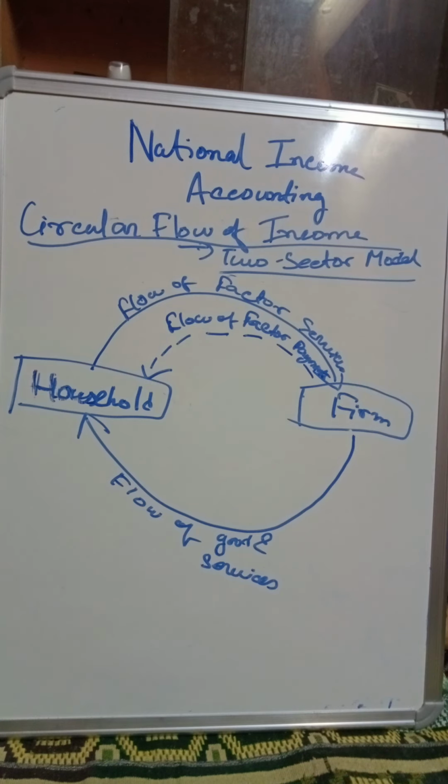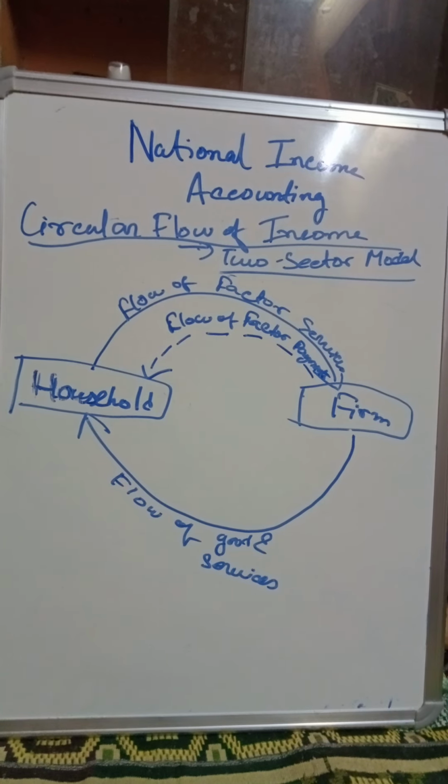Now they are making payment to whom? When they are purchasing the goods and services, they are making payment to whom? They are making payment to the firms only, because the firms have produced the goods and services. So they are making the payments to the firms only. So the household makes payments for the goods and services, right?